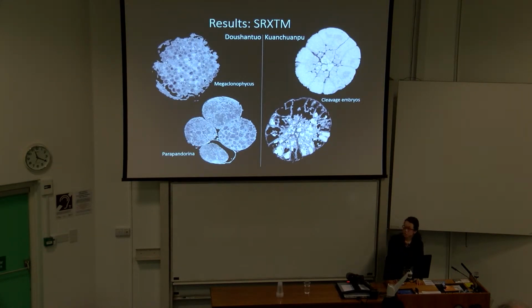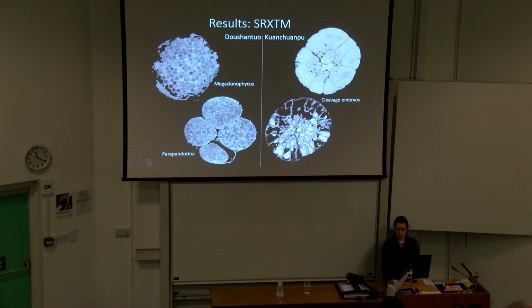So in terms of the comparison, we actually see them preserved, Doushantuo and Kuanchuanpu, at different stages of decay. In the Doushantuo, we almost always see distinct cells preserved. And in some cases, such as in this Parapandarina, we see the intracellular structures preserved. In the case of Parapandarina, these are interpreted to be lipid granules. In Kuanchuanpu, by contrast, we never get any intracellular structures preserved. What we have instead is that we can see that the fossils of the organism had started to coalesce, and we see the beginnings of the breakdown of the boundaries between cells.